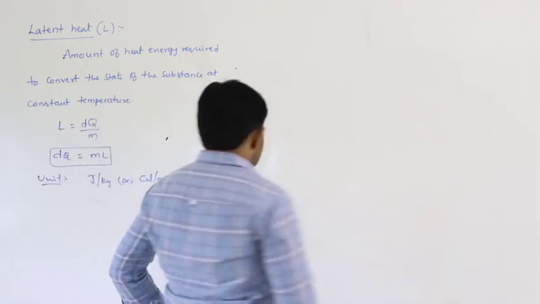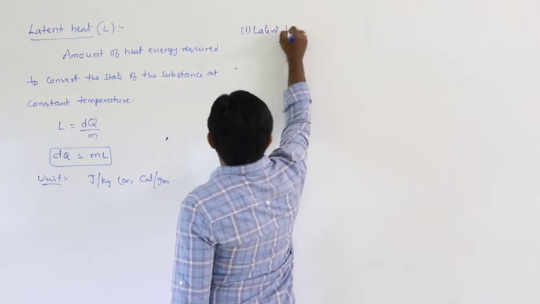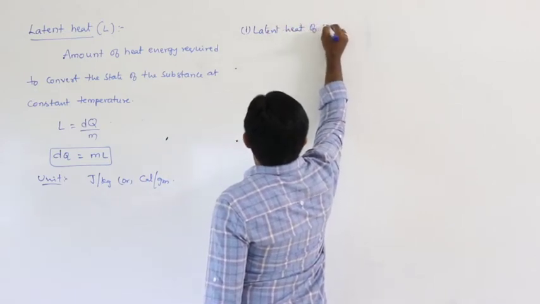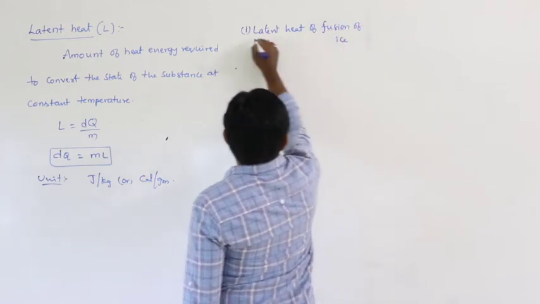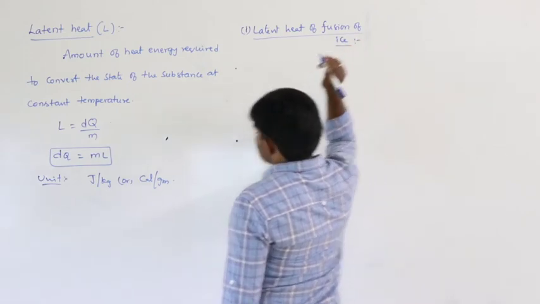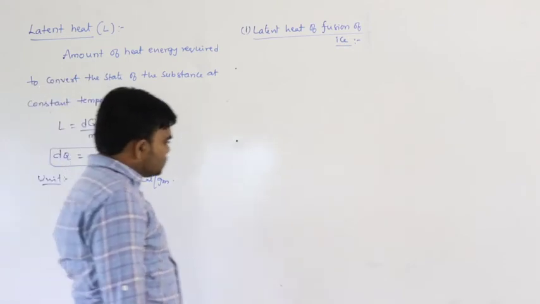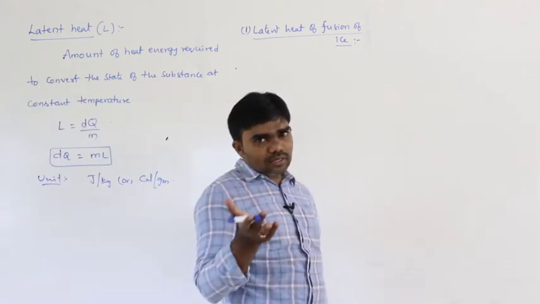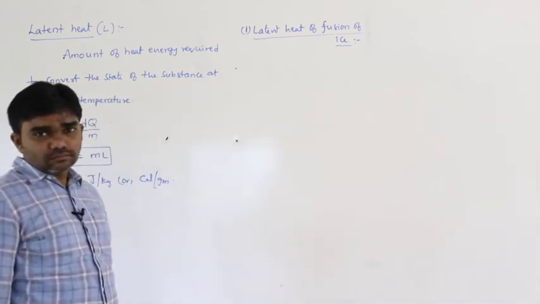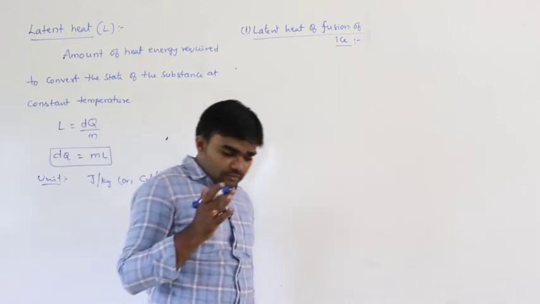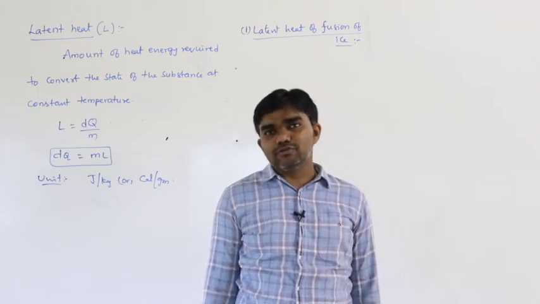Here we have two conditions. The first one is latent heat of fusion of ice. That means at constant temperature ice converts into water or water converts into ice. If ice converts into water, that process is called the melting process.